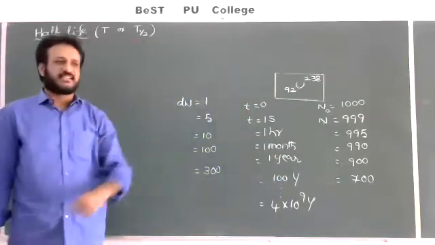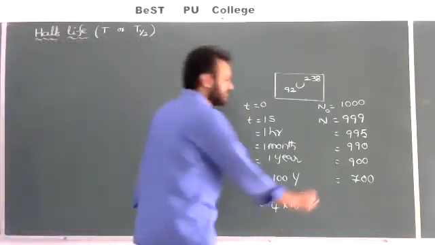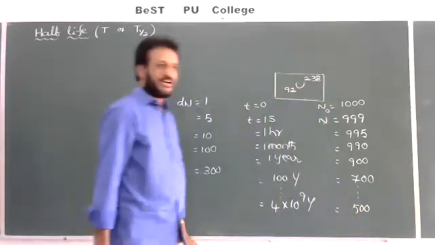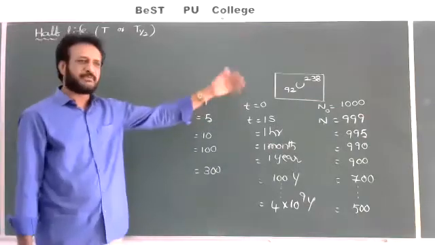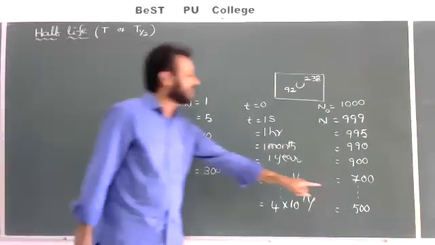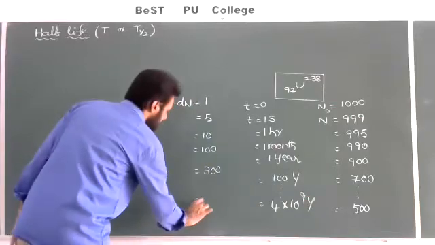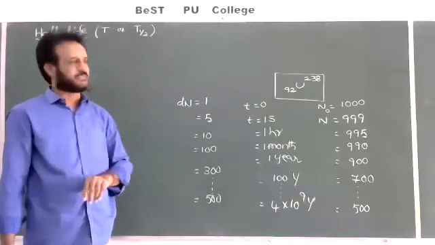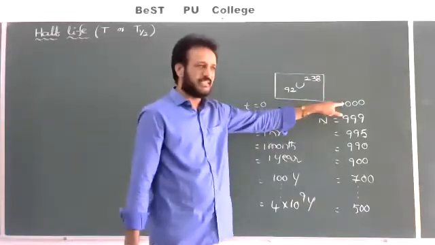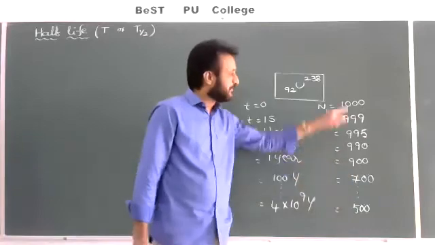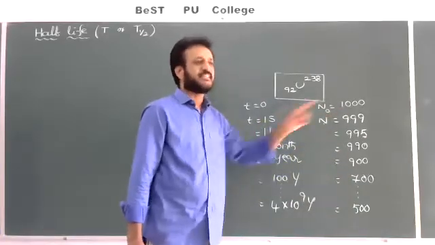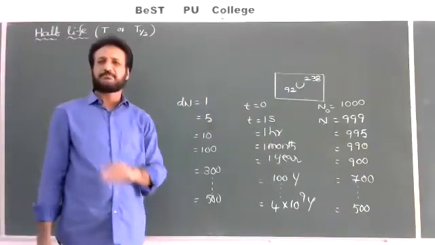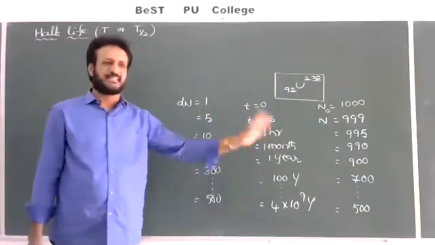4 billion years, correct? So 4 billion years if you observe means this sample contains still 500 atoms. After 4 billion years also, even though it is emitting alpha, beta, gamma, but it contains still 500 atoms. So how many atoms are disintegrated? 500 atoms decayed, but still it contains 500 atoms. So original number of atoms 1000, now it contains only 500, up to here 50% or that time can be called as half-life. So for this, whatever the time taken, but for all the samples, this may not be same numbers. Just example I am giving only.